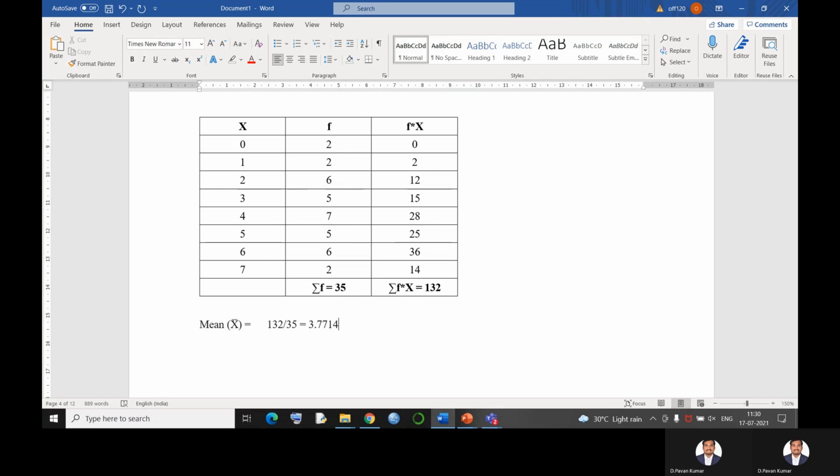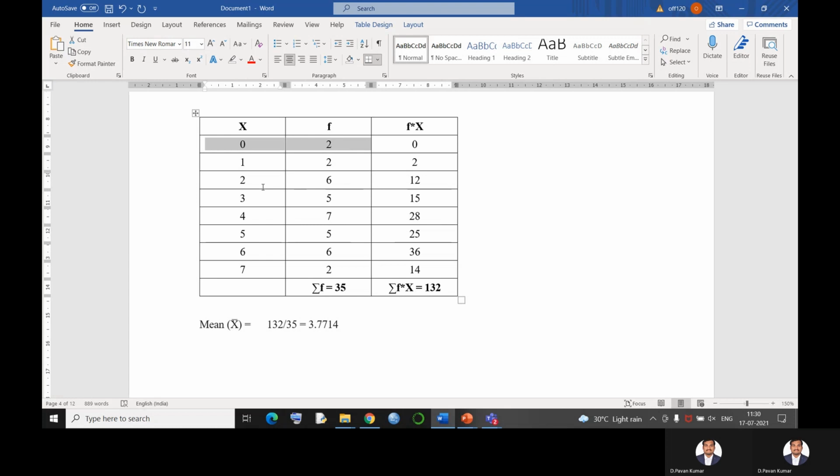In statistics, while calculating, generally we go with 4 decimal places. This is how we try to find out the answer for any given data. Instead of this, I can find the answer in a different way also. That means I can write 0 plus 0, 1 plus 1, 2 plus 2 up to 6 times, 3 plus 3 plus 3 up to 5 times.